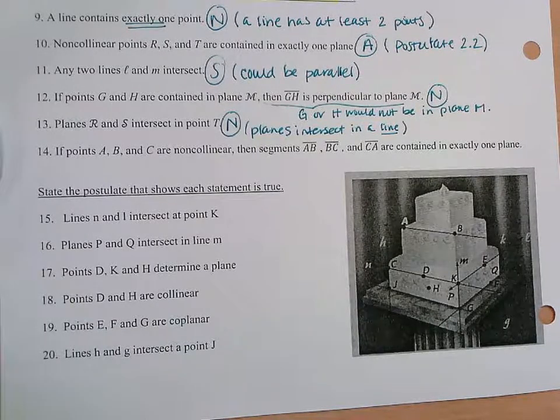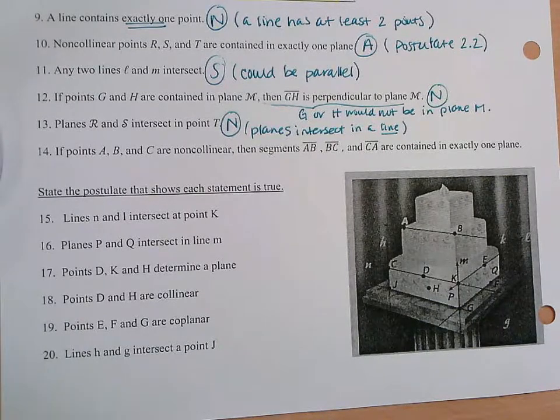And the last one, if points A, B, and C are non-collinear, then segments AB, BC, and CA are contained in exactly one plane. I heard an always. I heard a couple always.